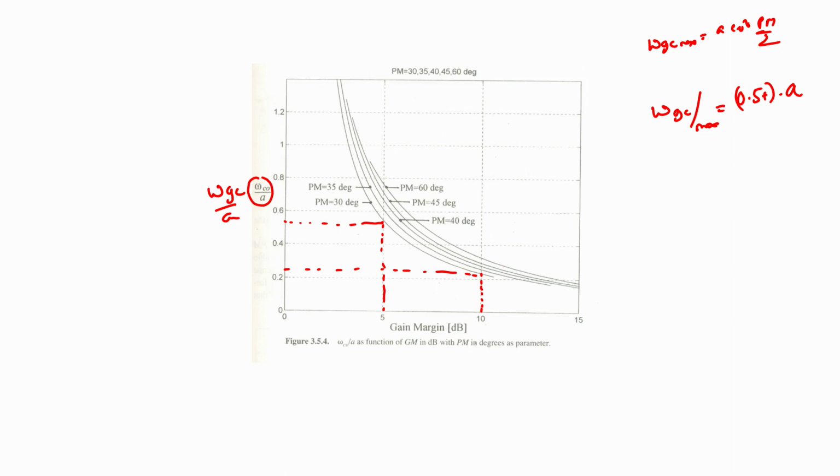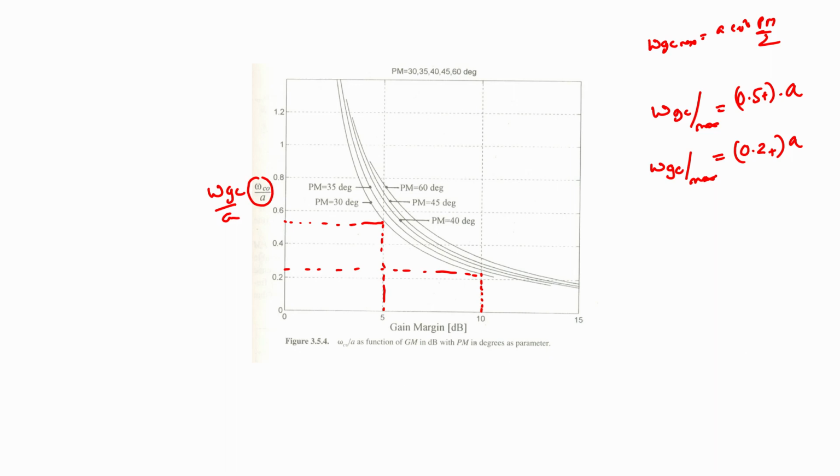So, our gain crossover frequency maximum for the case when we have a gain margin expectation of 10 dB is going to be just a little bit above 0.2. So, this is going to be 0.2 plus times A.